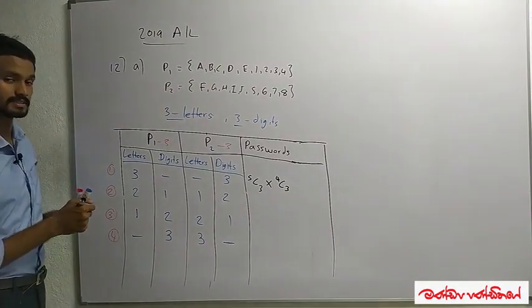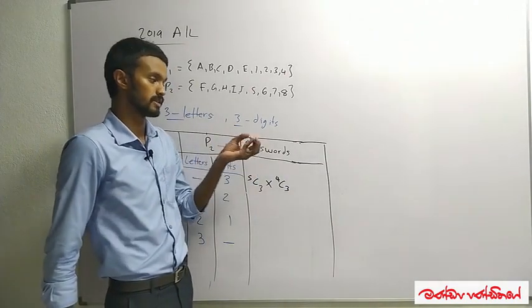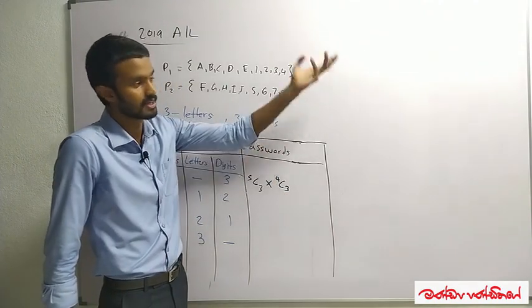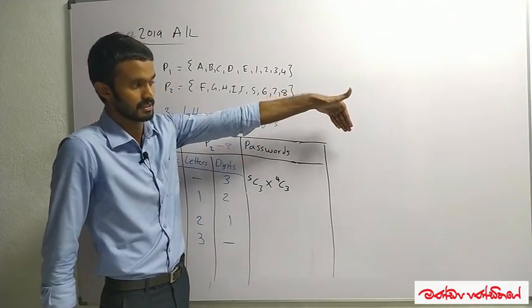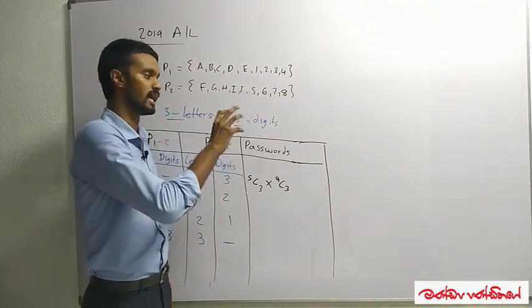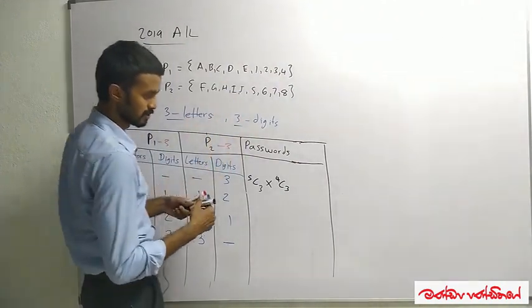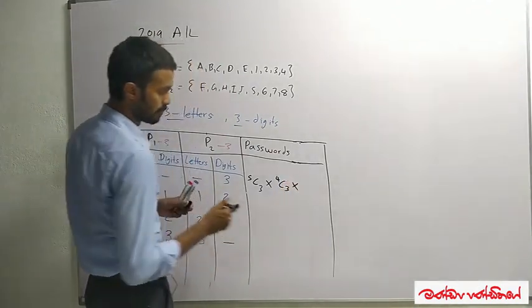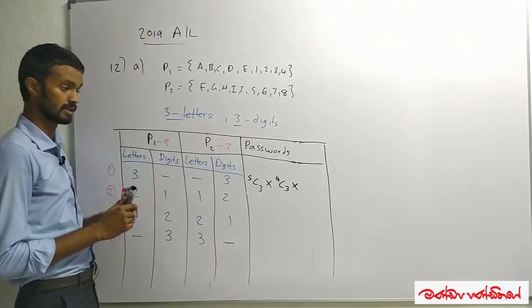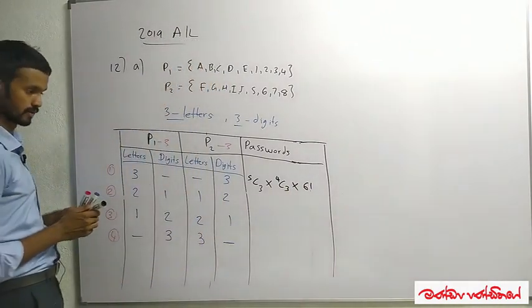But as I discussed earlier, as in the previous sum, I'm finding how many passwords can be formed, the number of passwords. So after the selection process, if I have 3 different letters and 3 different digits, that means 6 different elements. By rearranging those 6 different elements, I can make different passwords. So we have to multiply this by the number of ways 6 different elements can be rearranged. That means factorial 6. Okay, we get it, factorial 6.